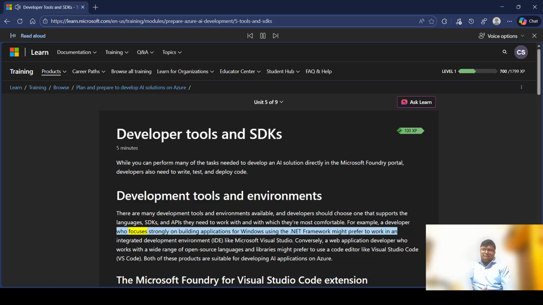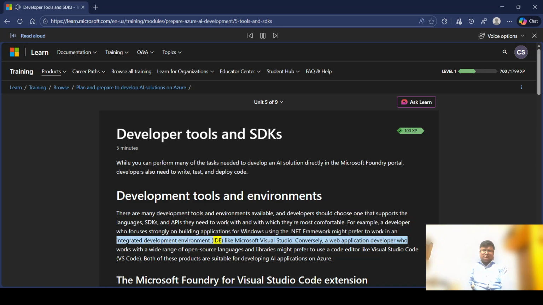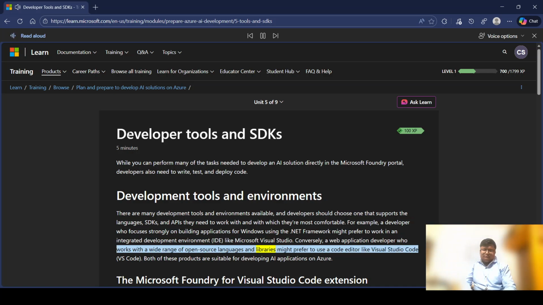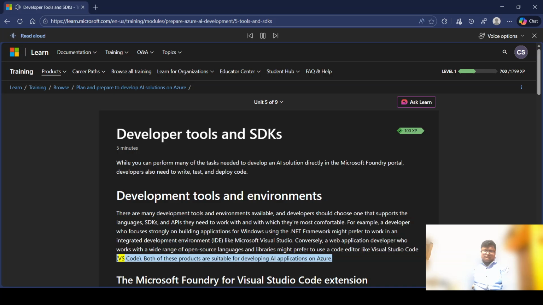For example, a developer who focuses strongly on building applications for Windows using the .NET framework might prefer to work in an integrated development environment, IDE, like Microsoft Visual Studio. Conversely, a web application developer who works with a wide range of open-source languages and libraries might prefer to use a code editor like Visual Studio Code, VS Code. Both of these products are suitable for developing AI applications on Azure.